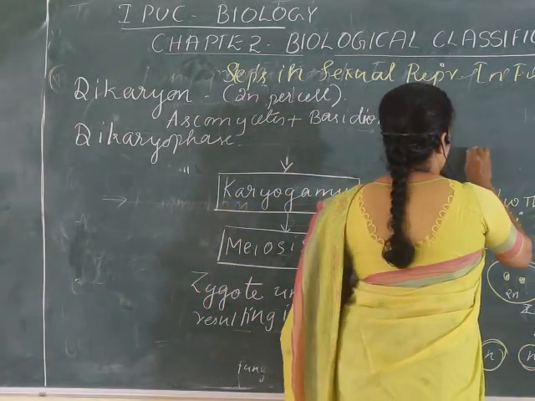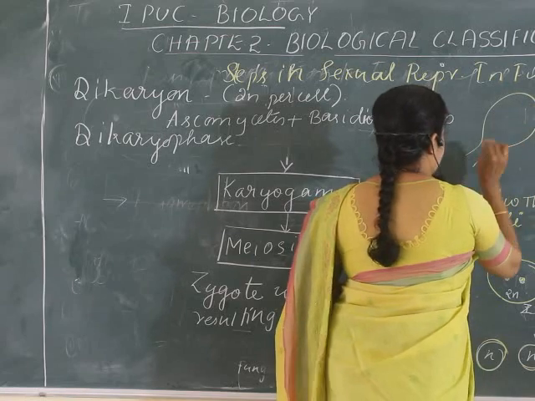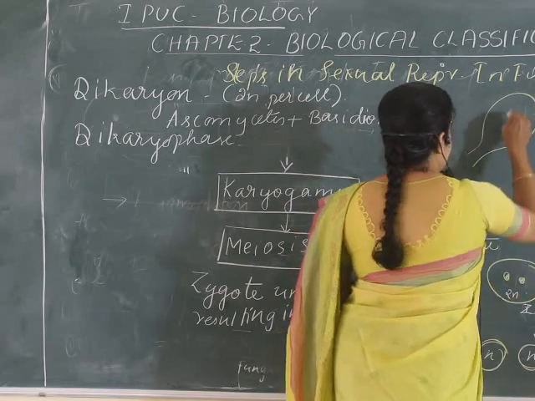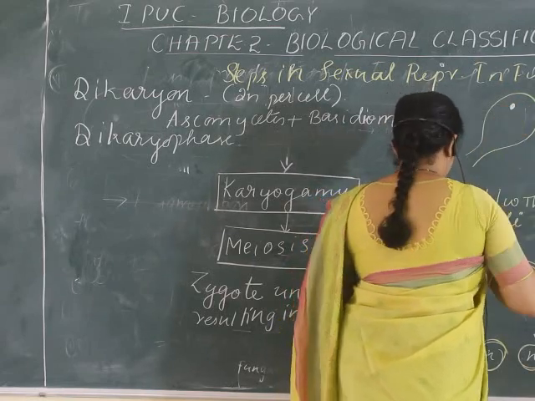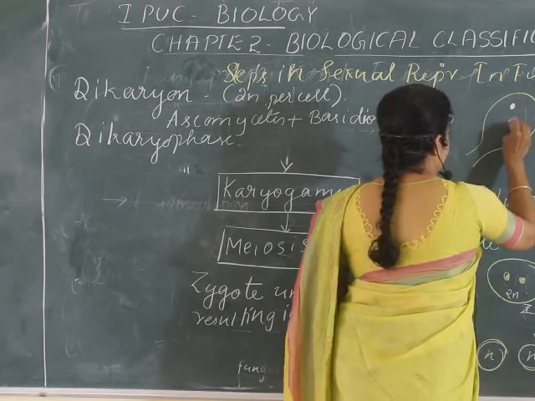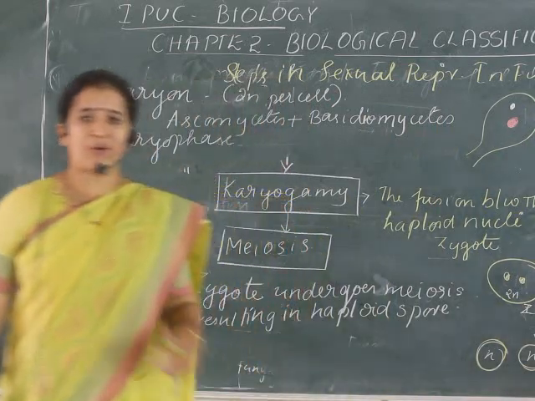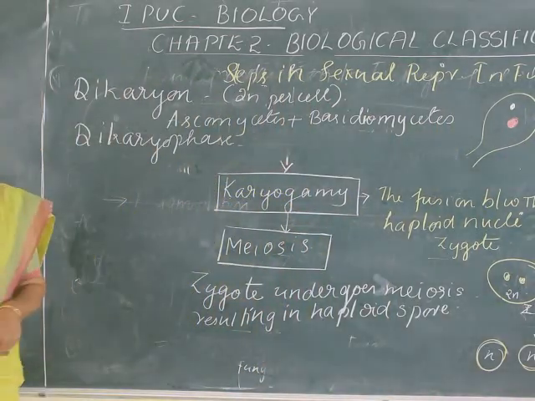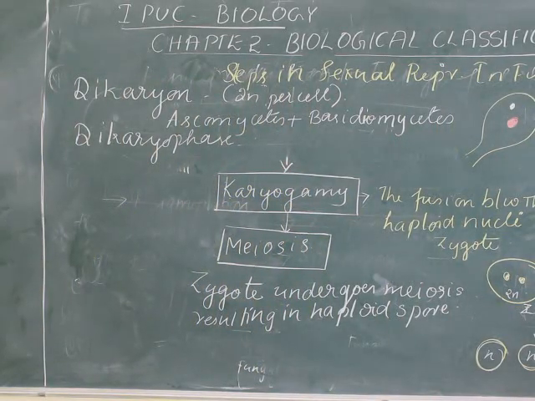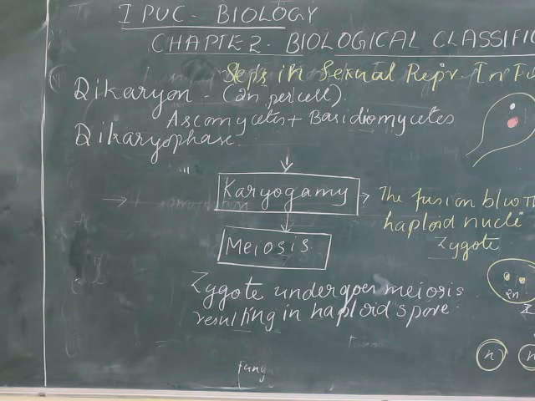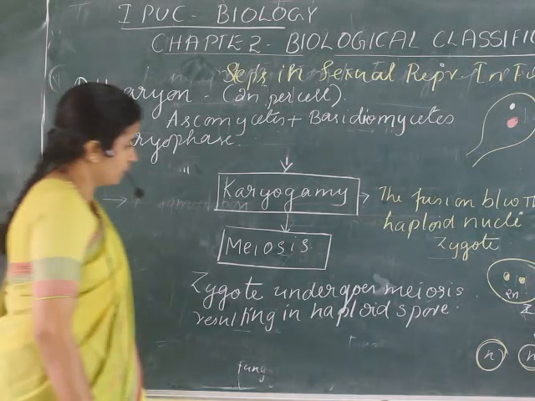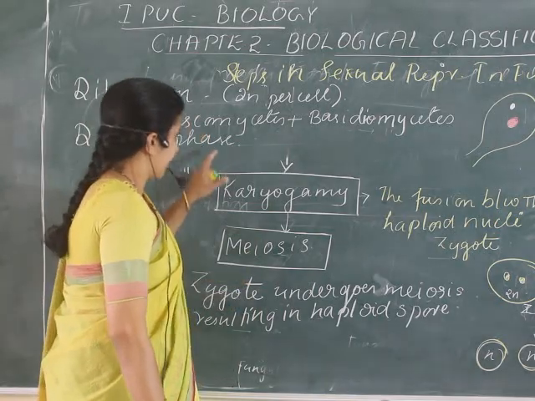Suppose this is the hypha of the fungus, then two nuclei can be seen. Such a condition is called dikaryophase or dikaryon. It is found in ascomycetes and basidiomycetes, where two nuclei per cell can occur. So this is an exceptional case.